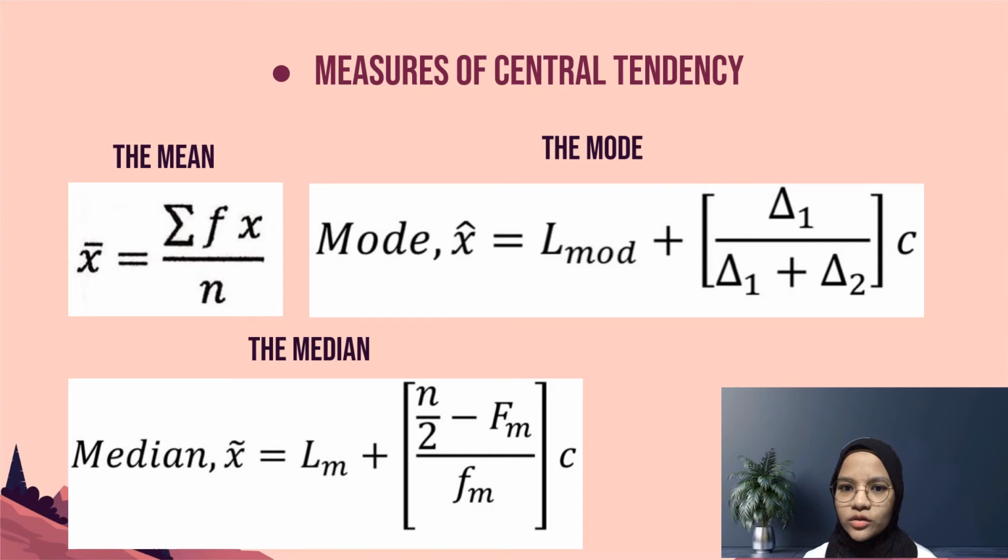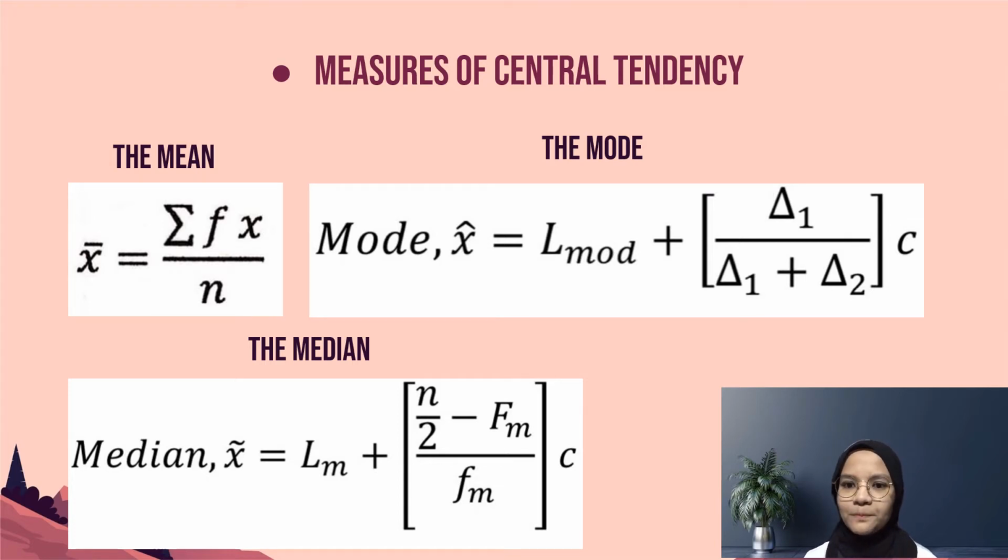The mean, also known as the arithmetic average, is found by adding the values of the data and dividing by the total number of values. The median is the halfway point in a data set. To determine the median, one has to arrange the data in ascending order and then select the central value as the median. The median either will be a specific value in the data set or will fall between two values.